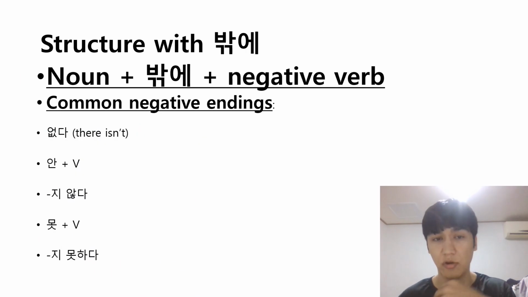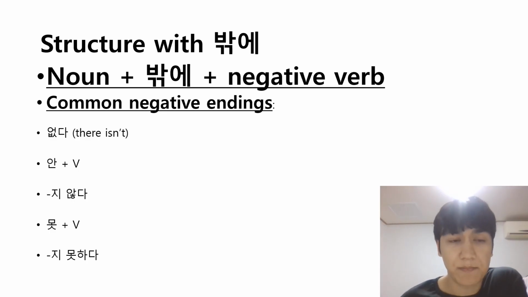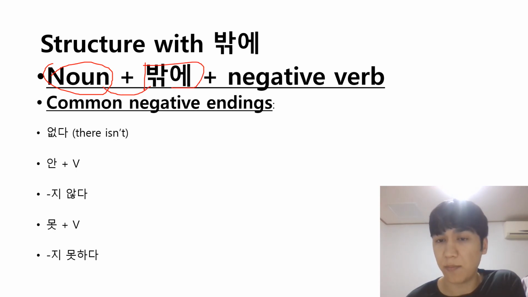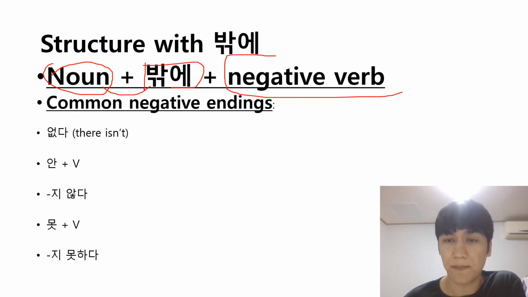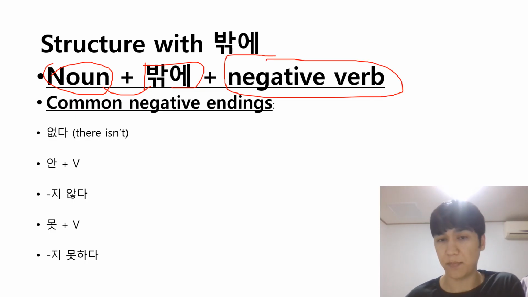So the structure of 밖에 will be, we usually use this particle with a noun. So first you need to use noun plus 밖에, and we do not separate it. We write it together. There's no space, there's no separation. And then you need to use a verb in a negative form.